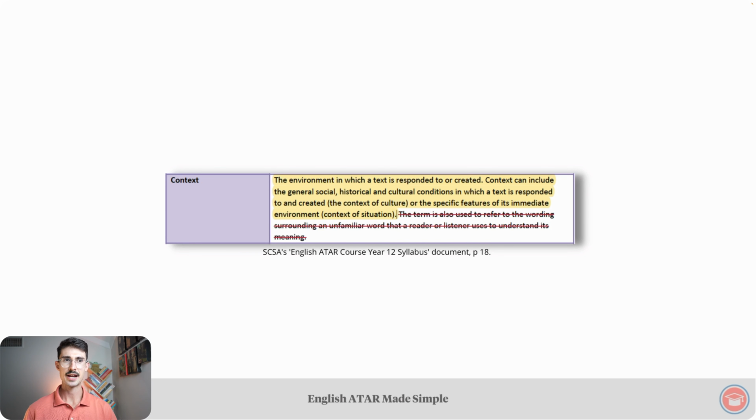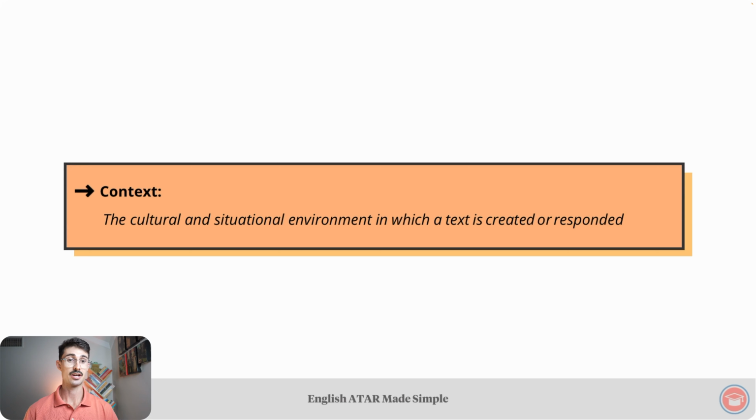Before we turn to those categories, let's check out the English ATAR Made Simple overarching definition of context. The definition is the cultural and situational environment in which a text is created or responded to. The rest of this lesson will clarify what these elements within the definition mean. Everything that we're really going to be discussing in this lesson falls within one of the concepts or elements that you see in this definition. So I'd like you to bear that in mind as we go through this lesson, to tie back certain elements that we're about to learn about to this definition.